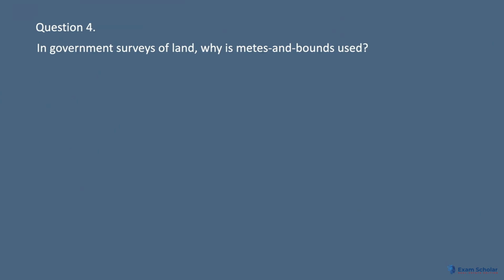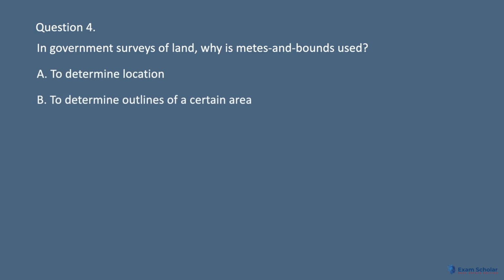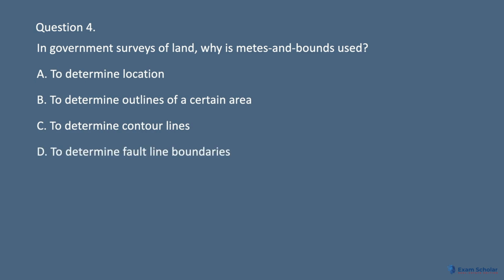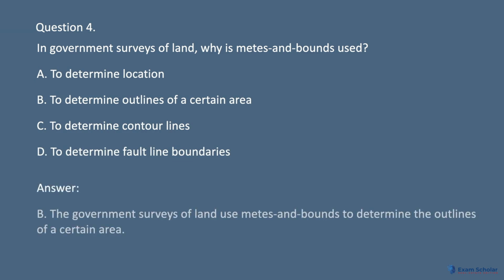Question 4. In government surveys of land, why are metes and bounds used? A. To determine location. B. To determine outlines of a certain area. C. To determine contour lines. D. To determine fault line boundaries. Answer. B. The government surveys of land use metes and bounds to determine the outlines of a certain area.